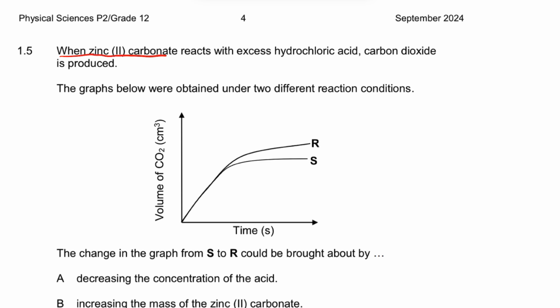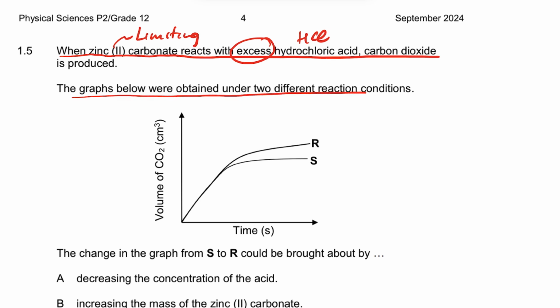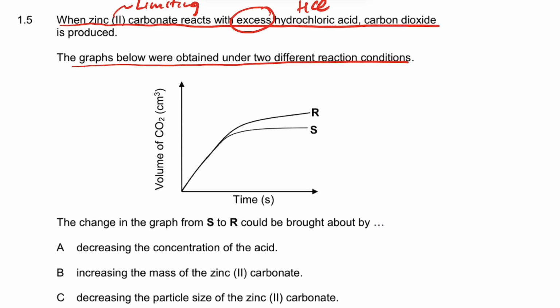Right, let's look at 1.5. When zinc carbonate reacts with an excess hydrochloric acid. So if this hydrochloric acid is in excess, that means the zinc carbonate is a what? Is a limiting reagent, right? The acid is in excess and the carbonate is limiting. The graphs below are obtained under two different conditions. So we have two graphs here.